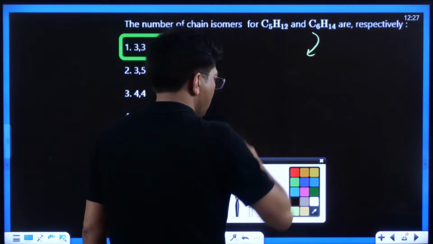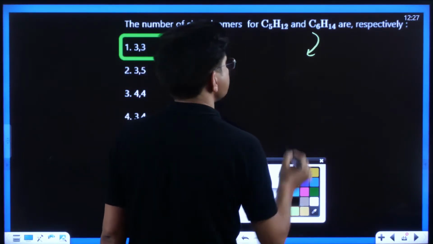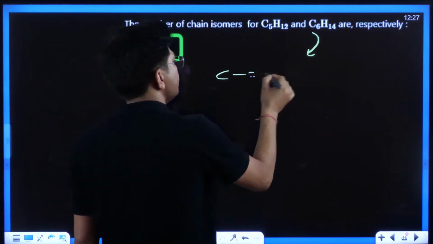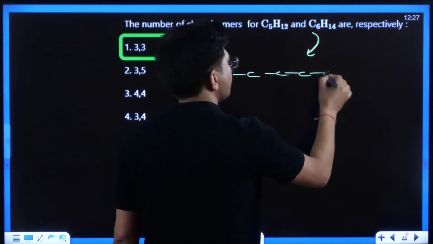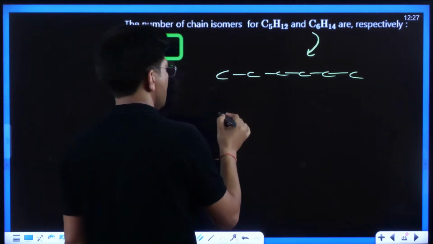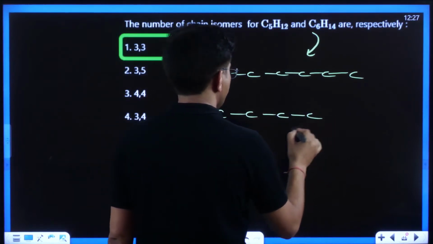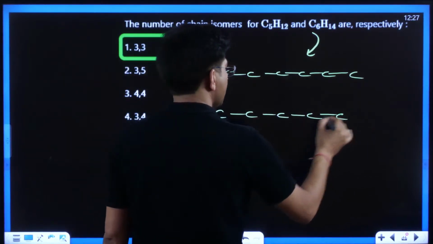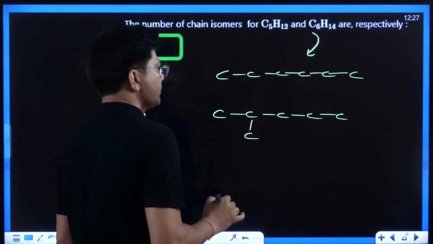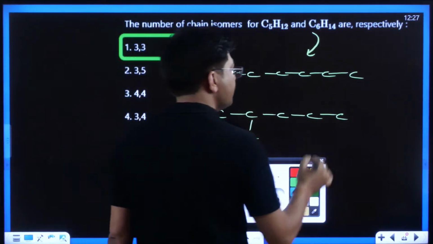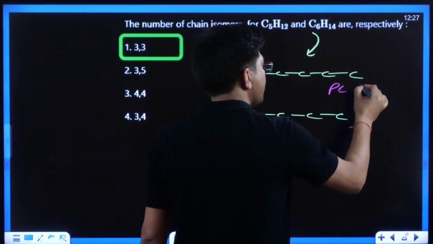Kids, see to it. 1, 2, 3, 4, 5, 6. 1, 2, 3, 4, 5, and CH3. The parent chain in the above one is of 5 carbon atoms.